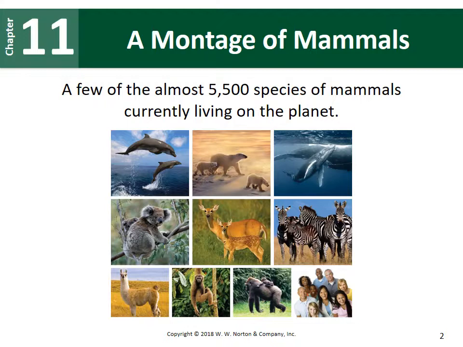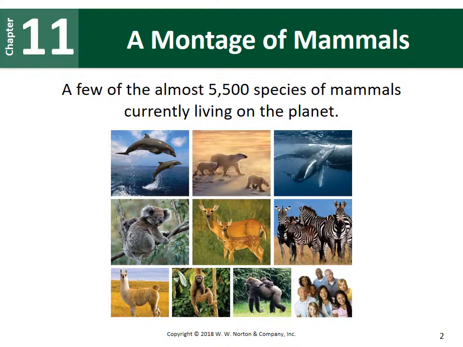An example of diversity includes mammals, which we'll look at in our next unit, which is looking at animal diversity. So here's an example of a montage of animals, and currently there are approximately 5,500 species of mammals living on the planet. So these are species that are right now included in our biosphere, in our ecosystem.